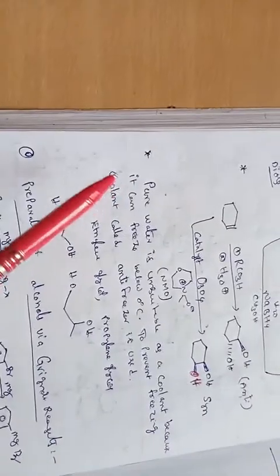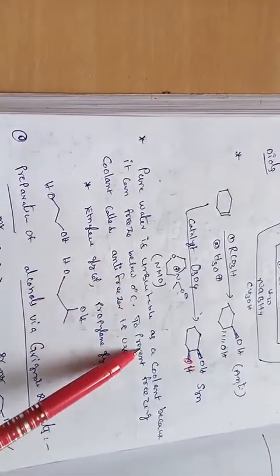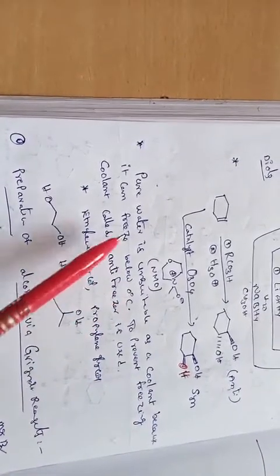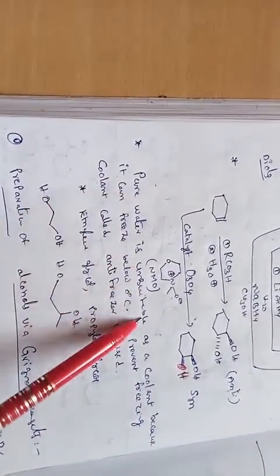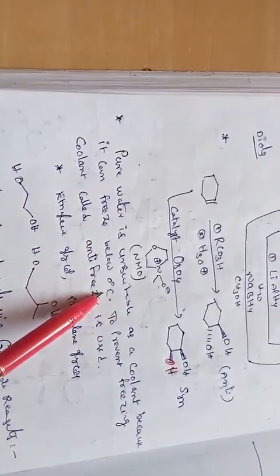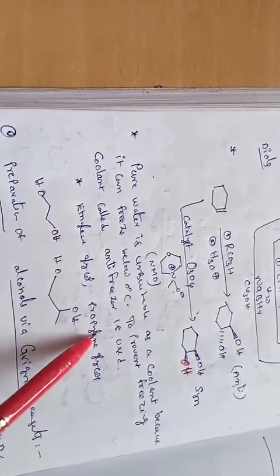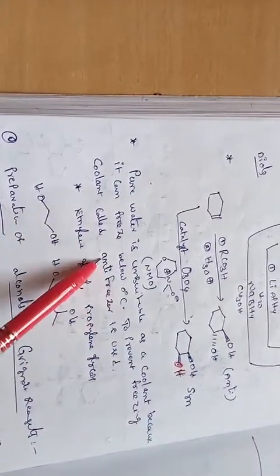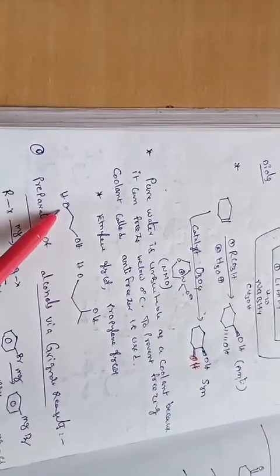Pure water is unsuitable as a coolant because it can freeze below 0 degrees centigrade, very important. To prevent freezing, an anti-freezer is used in the coolant. Ethylene glycol or propylene glycol are important as anti-freezers, very important in examination. So ethylene glycol or propylene glycol are the anti-freezer agents.